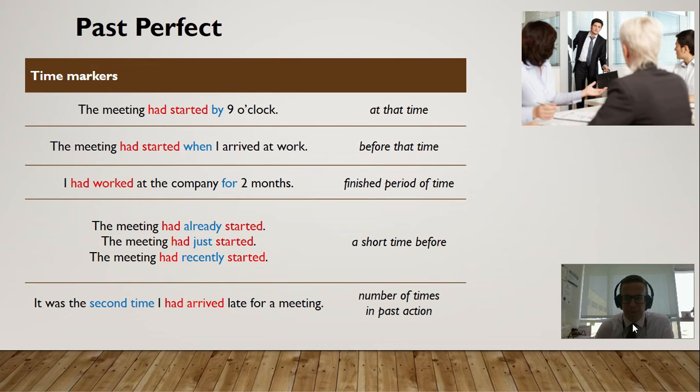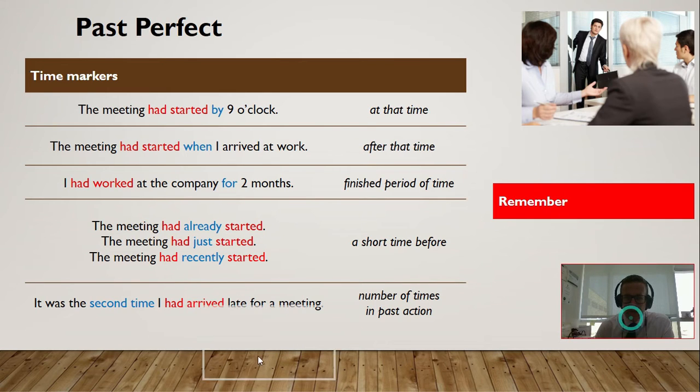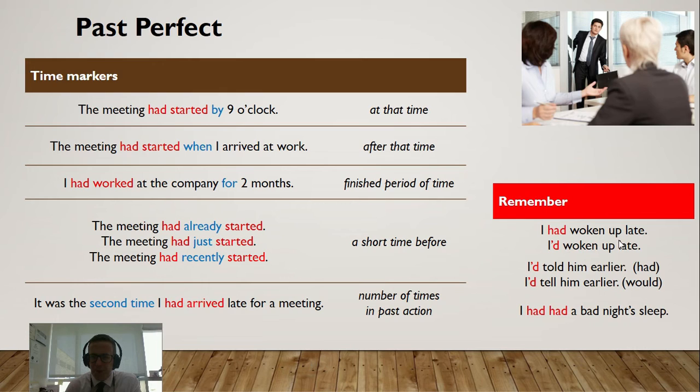A couple of things to remember. I had woken up late and I'd woken up late. So we can make it shorter. And honestly, when we're speaking, we often hear this: I'd woken up late. It's very short. Now, when you use the short version, I'd told him earlier and I'd tell him earlier, the 'd actually means different words. In this one, it's I had, and in this one, it's I would. But notice the past participle after tells us what it means. So would can also be 'd.